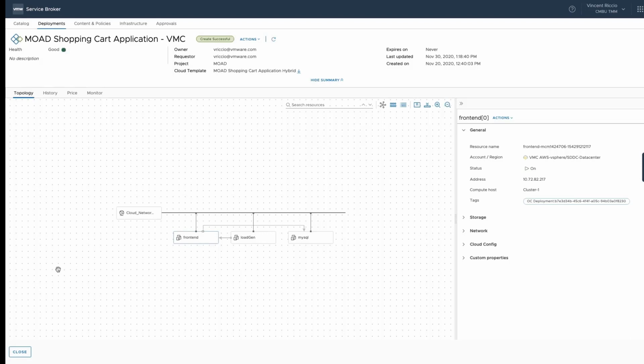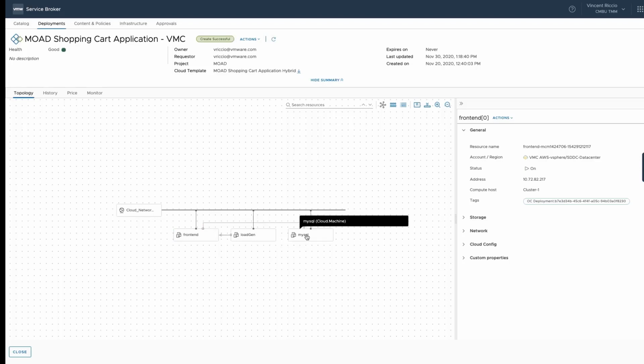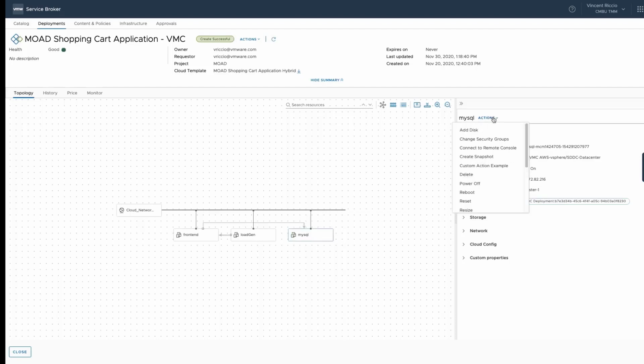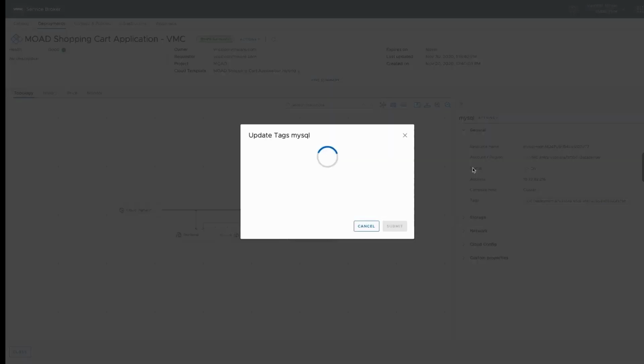We can see the 4 tabs, topology, history, price, and monitor right there in the middle portion of the screen. One thing we could do is we could take day 2 actions on these machines, and interact with the deployment from here. So for instance, I could click on the MySQL VM. Maybe I forgot to add a tag or something, so I can go in. We could see custom day 2 actions, but I'll just click update tags and then add a tag to this machine.